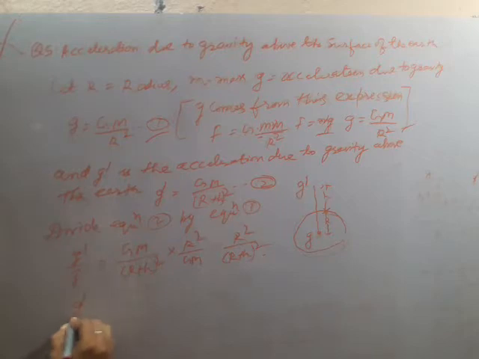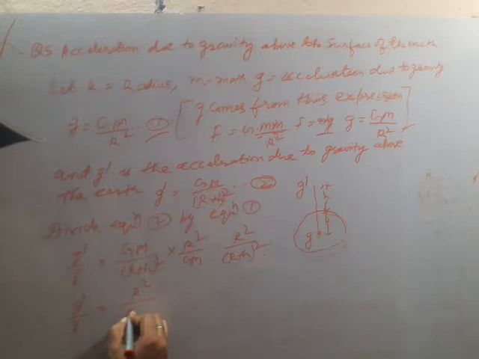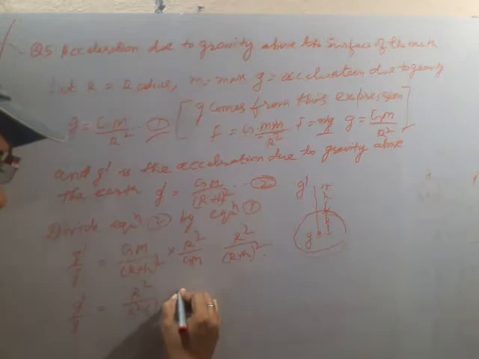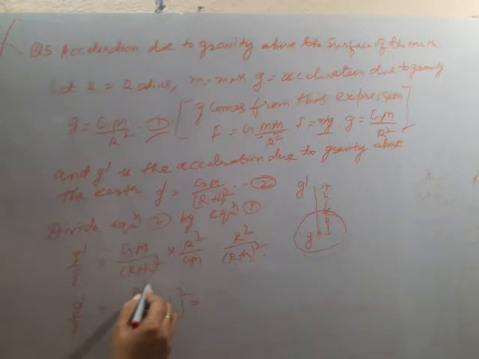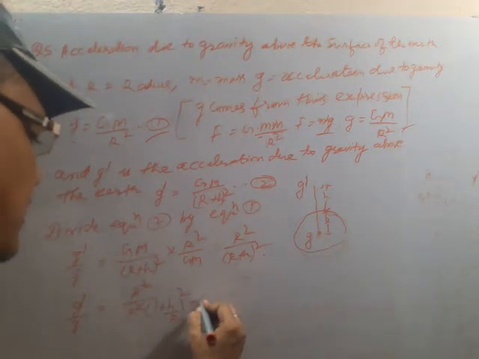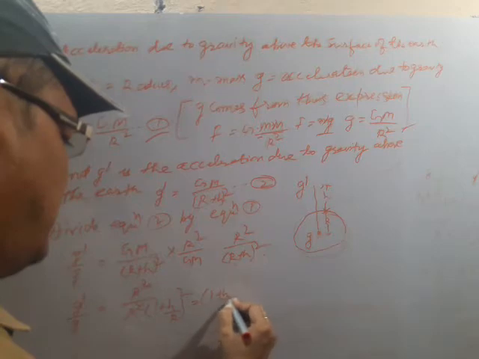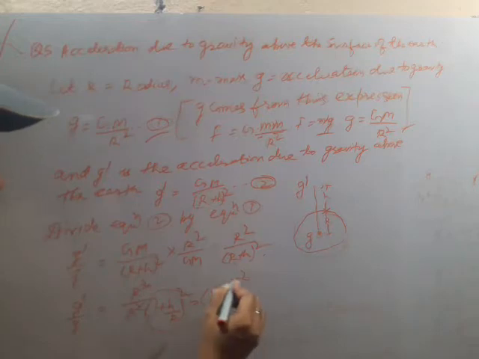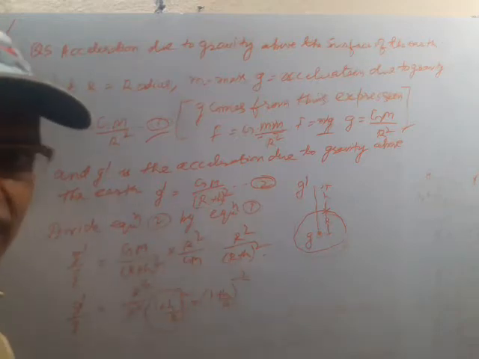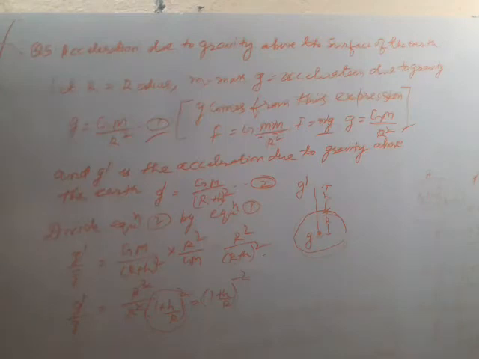Now again g dash by g is equal to r square by r square into 1 plus h by r whole square. Here r square by r square will be cancelled, and finally what will you obtain? 1 plus h by r to the power minus 2. This thing will go up, so the power will be changed, the power will be minus 2. Try to understand all the things related to this.